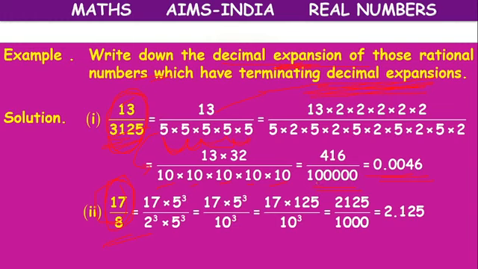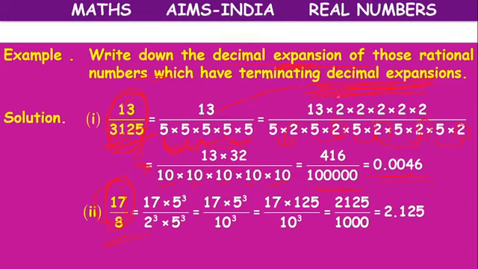Okay, children, how to write? Here 5's are there. If I want to get 10, I have to multiply with 2. Each 5 is to be multiplied with 2. But if we do like that, the numerator value will change. In the denominator, we have multiplied by an extra five 2's.